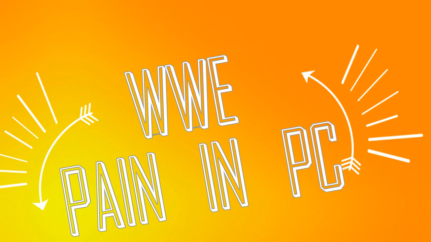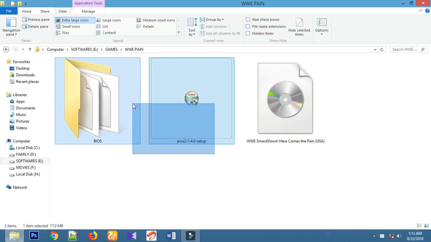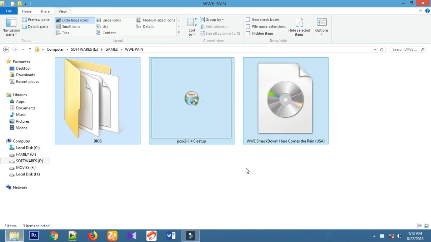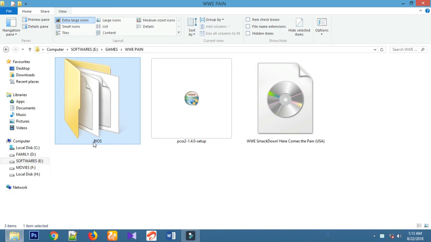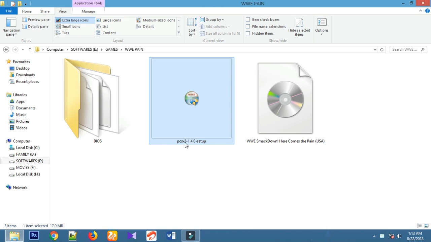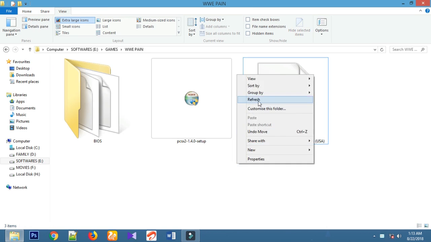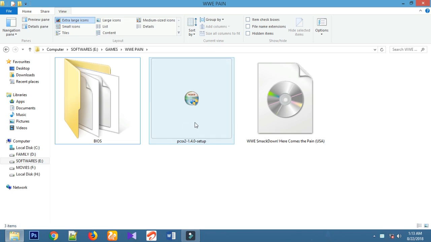We all have played many PlayStation games on PlayStations, but in this video, I am going to show you how to play them at home. For this, you need 3 files. The first file is BIOS, the second is PCSX2, and that is the application. Next, you have to download an ISO file of the game from the website. I have given the link in the description. You can download it from there. So first, you have to install that PCSX2 application.